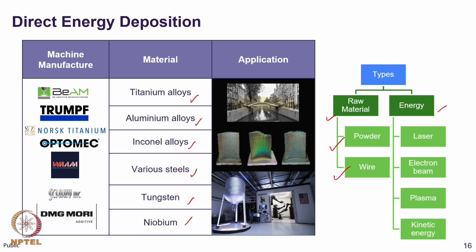Based on the energy source, it can be categorized into laser DED, electron beam DED, plasma DED. We also discussed about kinetic energy DED, where the powder is projected on the built platform with very high velocity and no additional energy source is used.